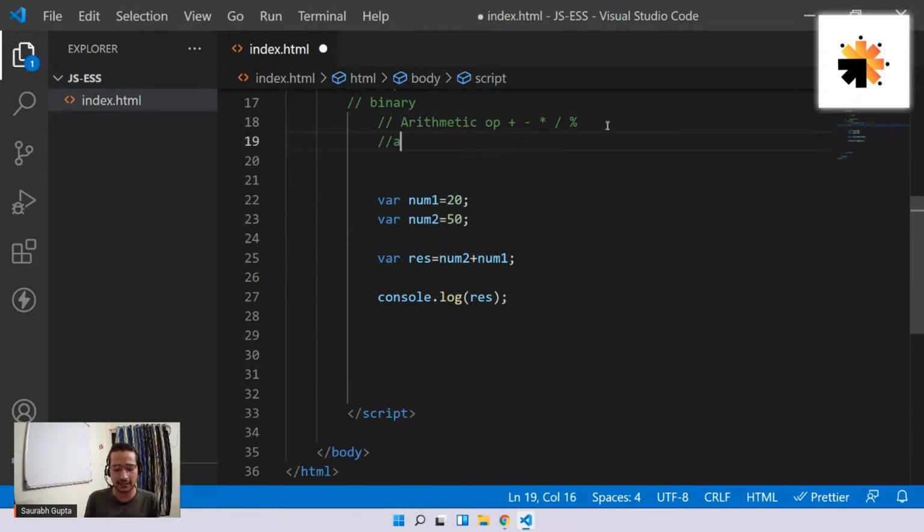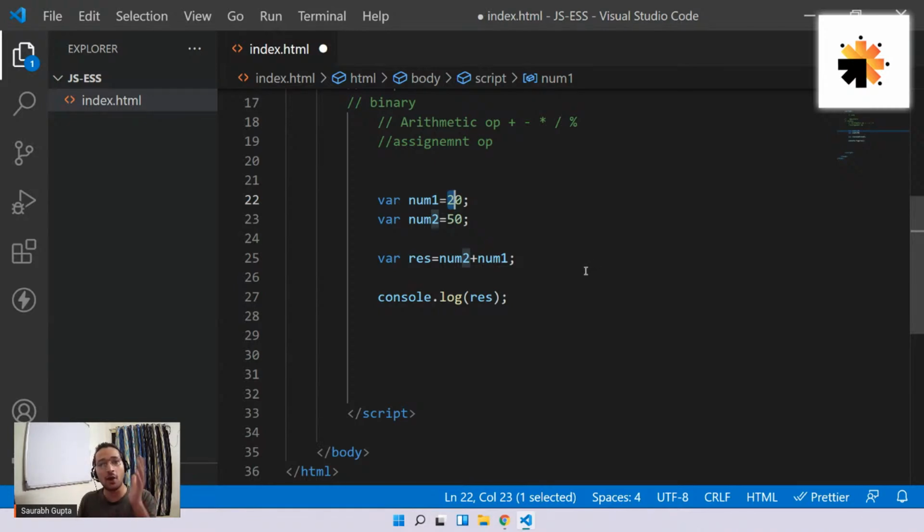Now then, let's move ahead to the next one. That is the next category, the category of assignment operator. And don't mind my spelling, guys. I'm very bad at spelling, so don't mind it, please. Okay. So assignment operators. Now in this, you're already using one of it. Assignment operators are used to assign values to something. For example, see, here we are assigning 20 to num1, 50 to num2. So we are passing values. So assignment operators are used to pass values.